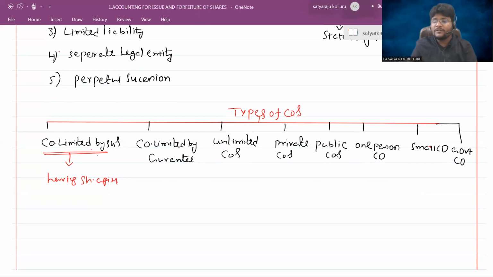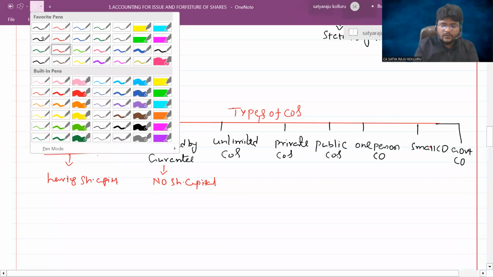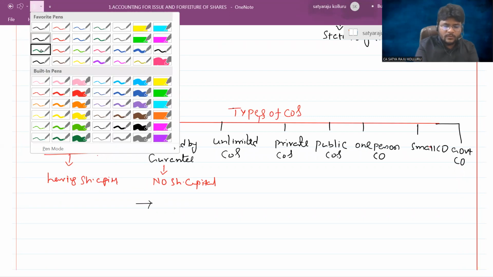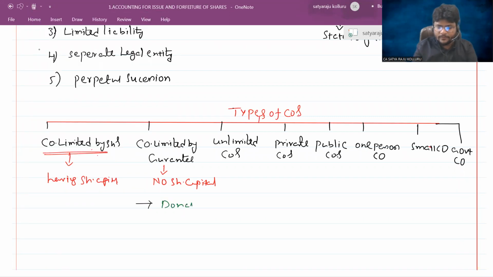So that means a company can exist without share capital also, sir? Yes, such a type of company is known as company limited by guarantee. In case of company limited by guarantee, there is no share capital. Sir, if there is no capital, then how do they conduct their business activities? They conduct their business activities through donations, and through government grants.